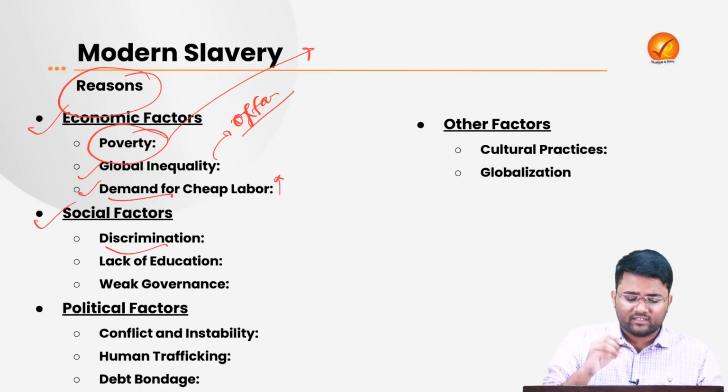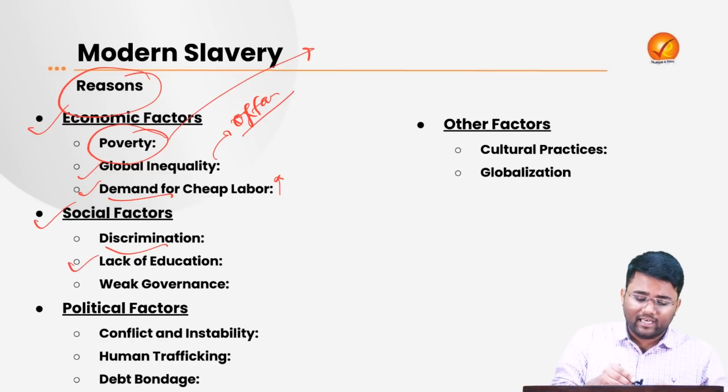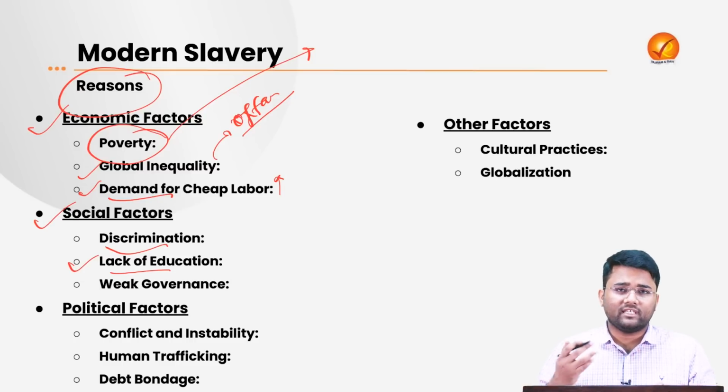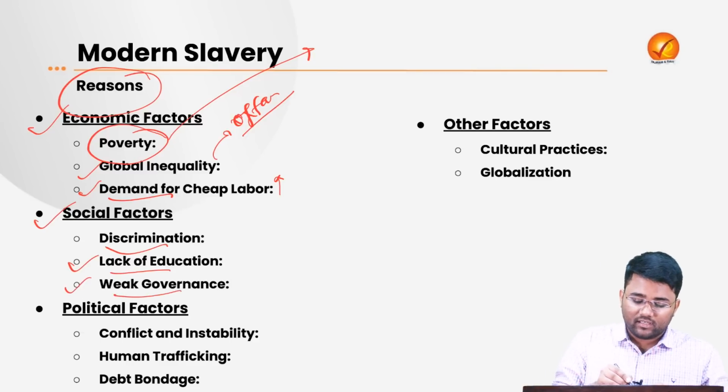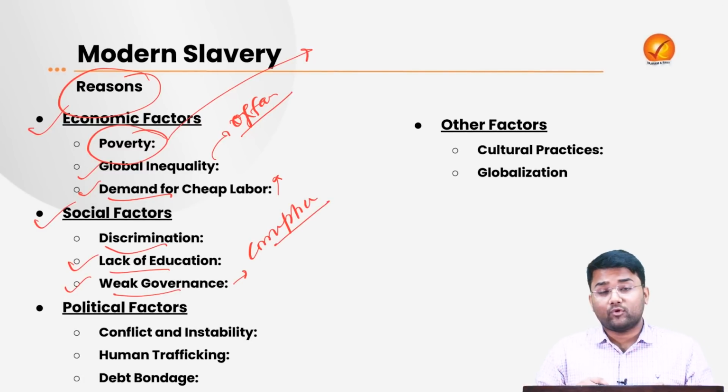Then the social factor, the discrimination, whether it is between black and white, or racial, ethnic or gender-related discrimination, all these are also major causes. Then the lack of education: when people, especially laborers or people seeking jobs, do not have proper education, their bargaining capacity is very low. And even the lack of awareness about basic rights is also an important reason. Then weak governance, whether it is corruption or the lack of proper enforcement of anti-slavery measures, are also reasons.